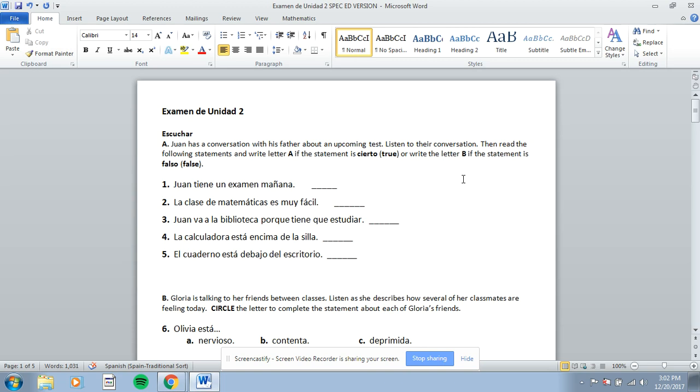Examen de Unidad 2. You will be writing right on this test. The first section is a listening section. It is a conversation between Juan and his father about an upcoming test that Juan has. Please listen to the conversation, and the sentences 1 through 5, you will hear them in order in the conversation. You just need to see if the sentence is in fact a true statement. If it is, you write the letter A on the line. If the sentence is a false statement, write the letter B on the line.